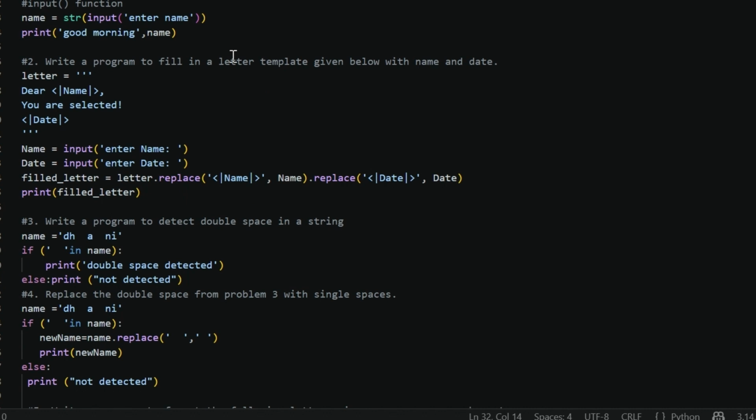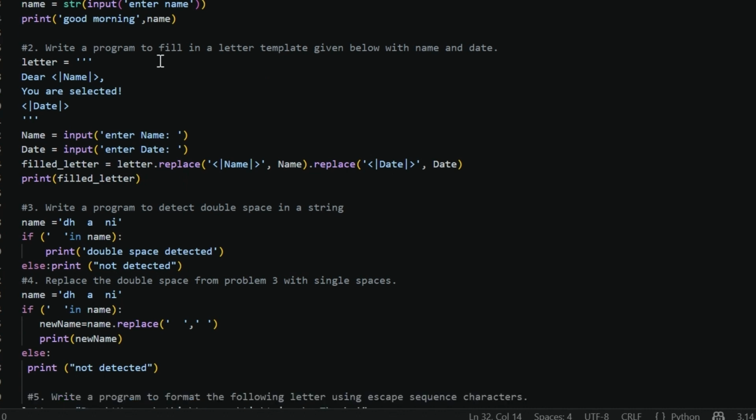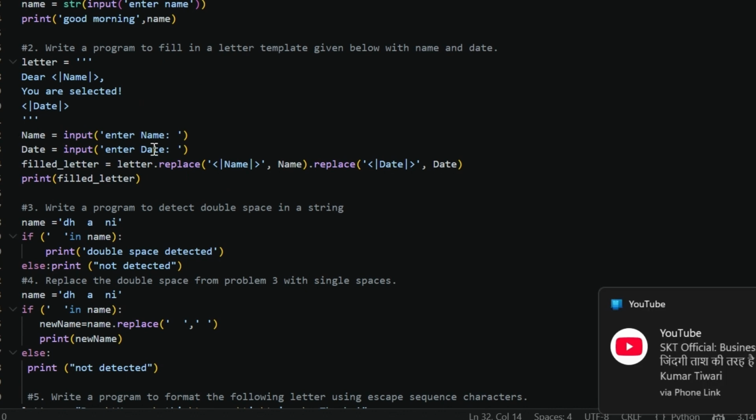In question 2, write a program to fill in the letter template given below with name and date. What will we do? We have been given this. We have to replace the name and the date by taking input from the user. So what will we do? We will take input for the name, for the date, and now we are going to do something amazing.